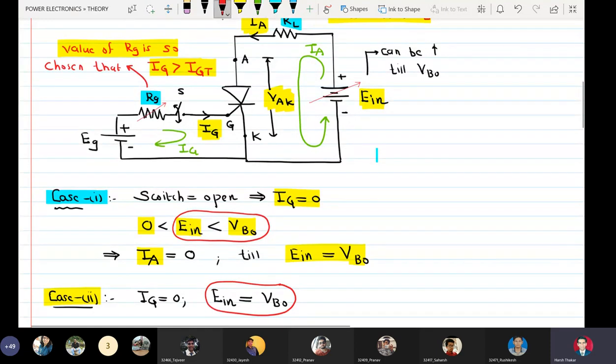Okay, so I can say this is the control circuit and this is the power circuit. And the objectionable thing about this setup is that there is no isolation.